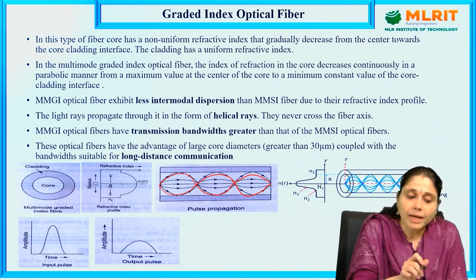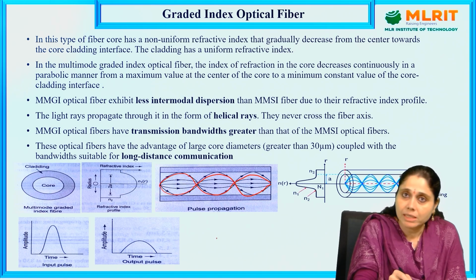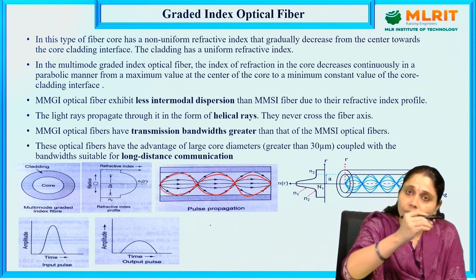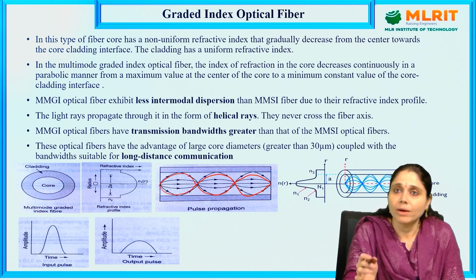The light propagates through it in the form of helical rays, which never cross the optical fiber axis.